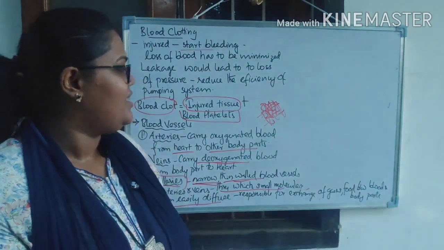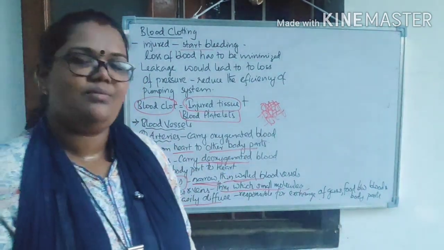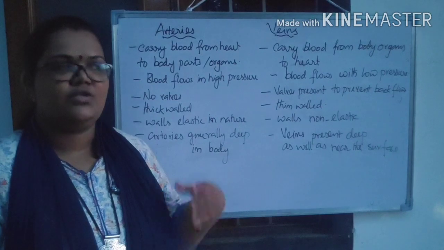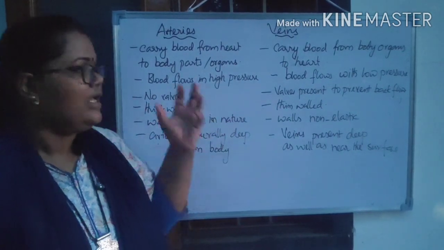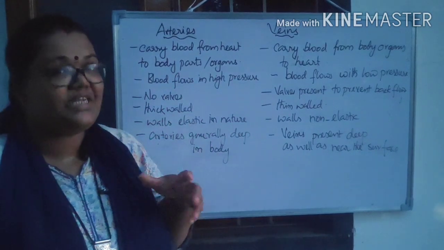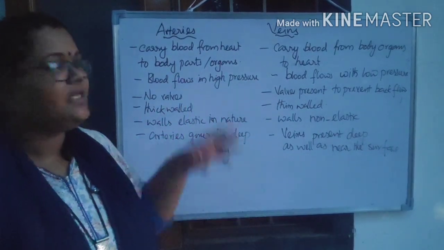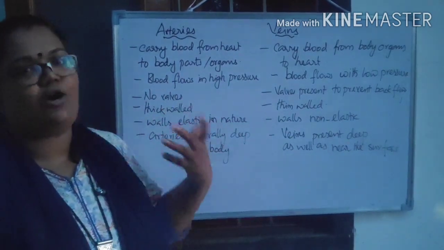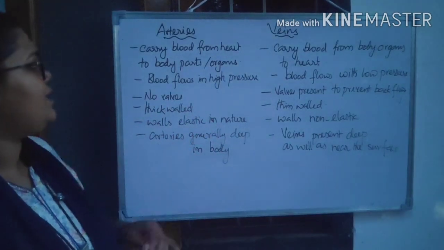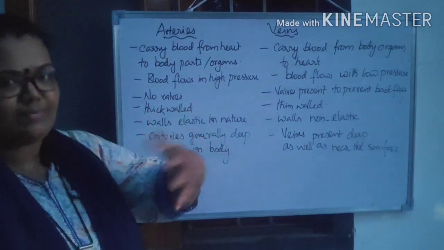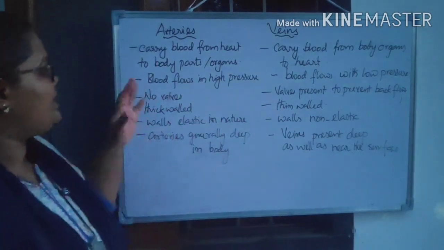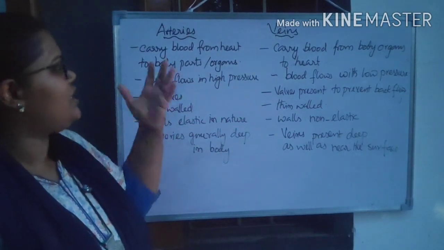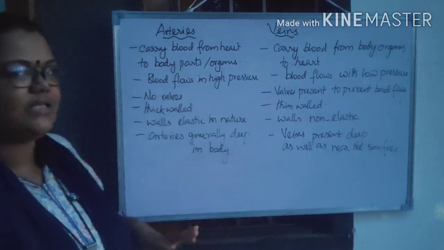Clear? Right. So these are the main three blood vessels. We have discussed arteries, veins and capillaries. Now we are going to discuss the difference between arteries and veins. This is a very important topic for the board exams. I told you there are some points that we will discuss only after the structure of the heart, but still we can differentiate the artery and vein. There are so many differences.